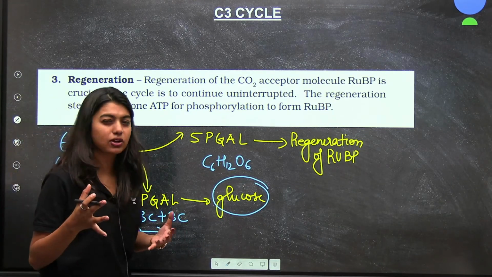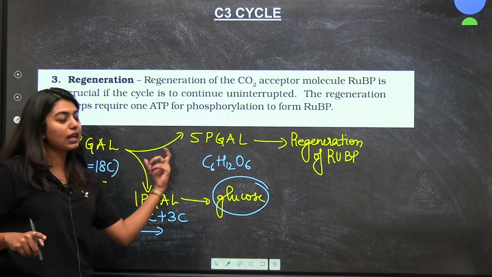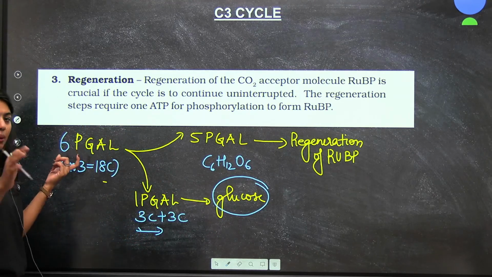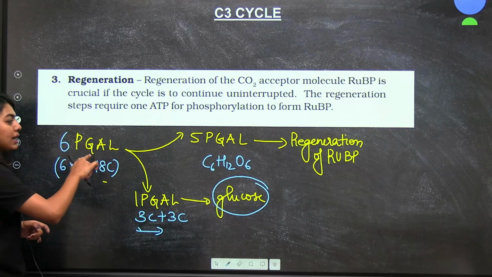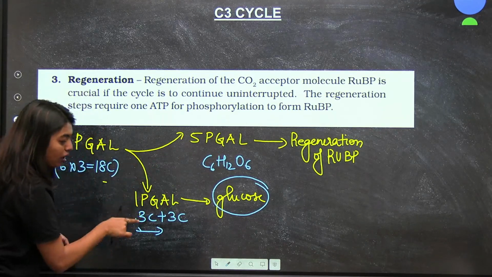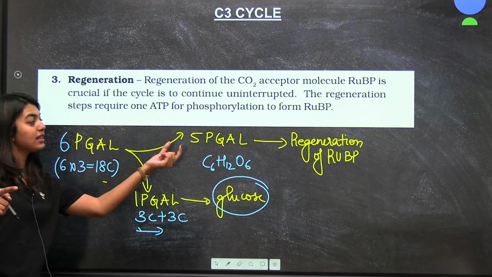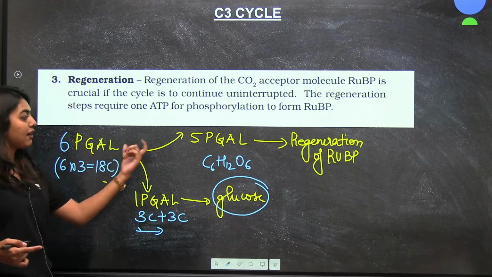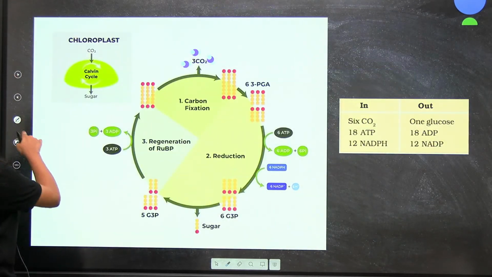Now, why did we take 3 carbon dioxide? Otherwise, if we take 1 carbon dioxide, we will have to calculate all of this in fractions. Because now that I have taken 3 carbon dioxide, it's easy for me to tell that 6 PGAL will be formed. Out of that, 5 will go here, 1 will go here. But if I would have taken 1 carbon dioxide, then I will have to tell this in fractions. So to avoid that confusion, we have done this calculation. Okay, now I'll show you an image and we will do a quick revision.